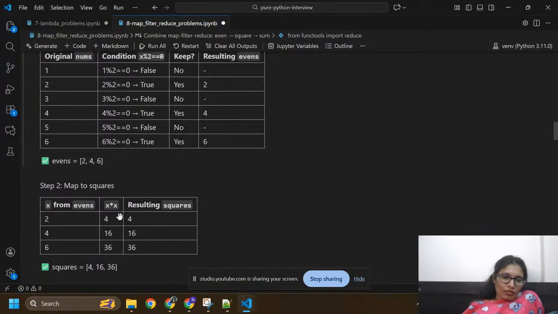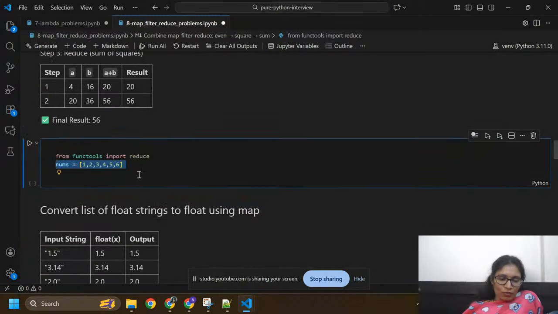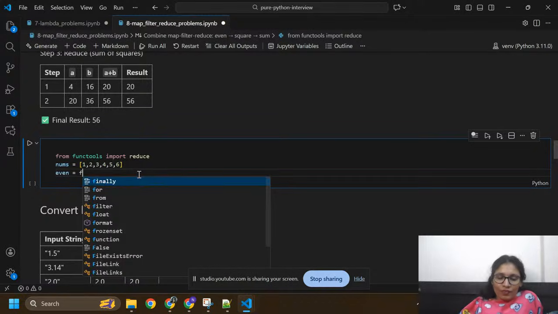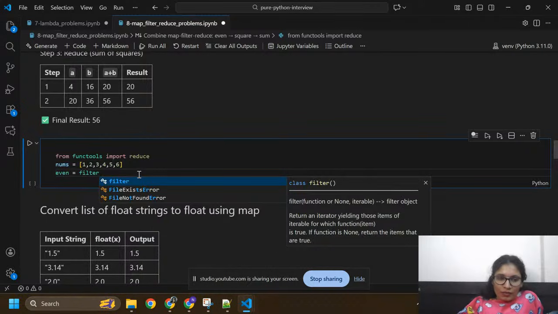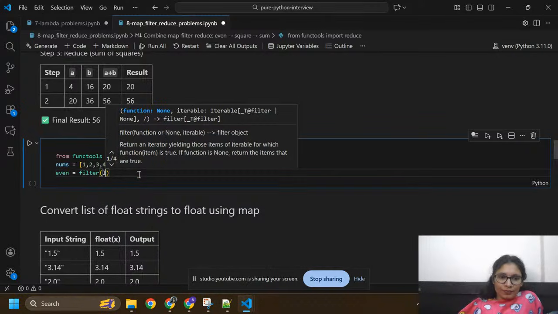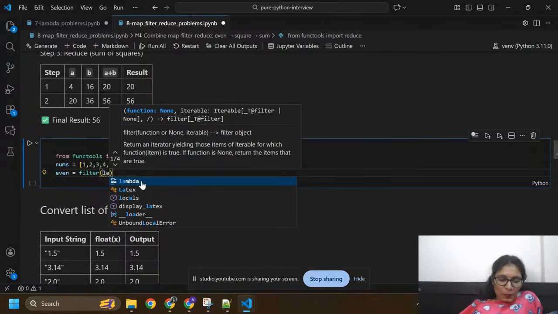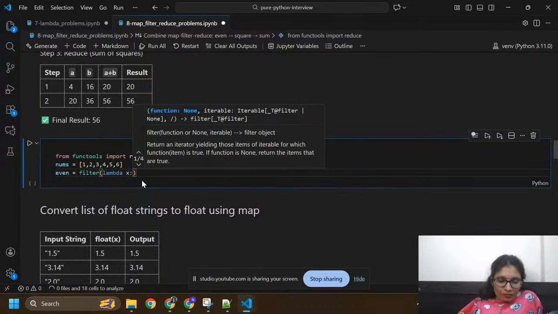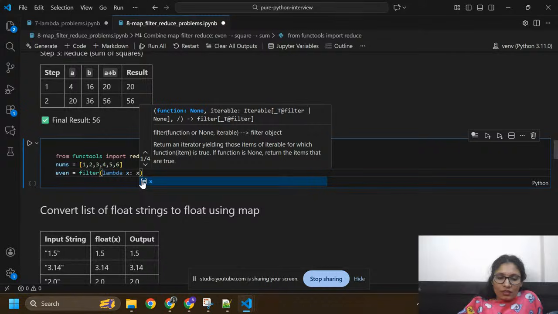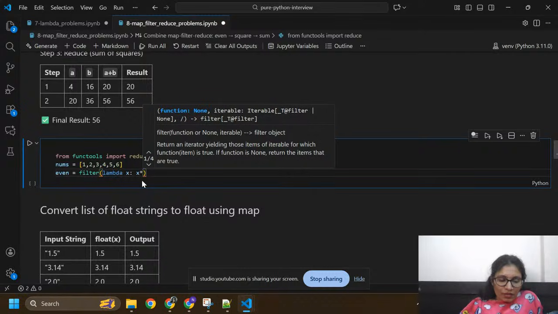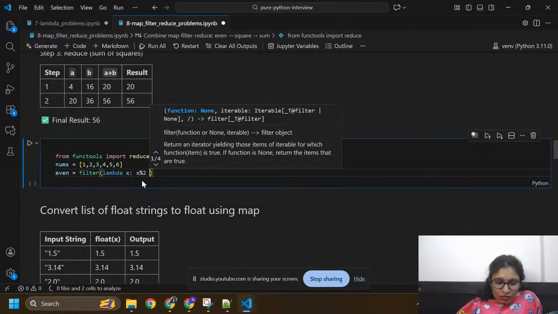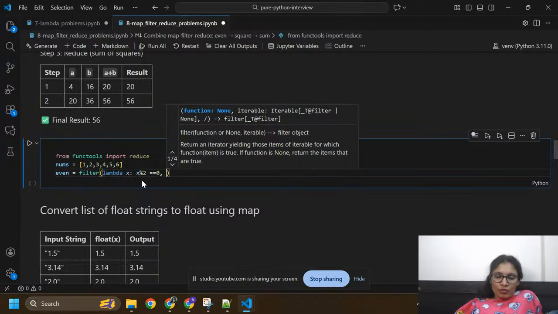So first of all I need to write some lines of code here for even numbers. Even equals filter. Here I'm going to use lambda, and lambda colon x divided by 2 equals 0, sorry, x modulo 2 equals 0, and here I'm going to pass these numbers.